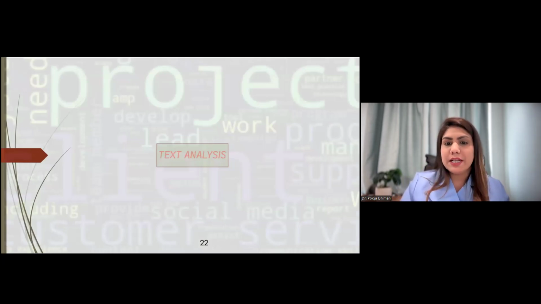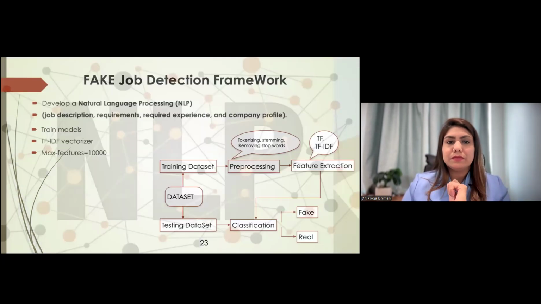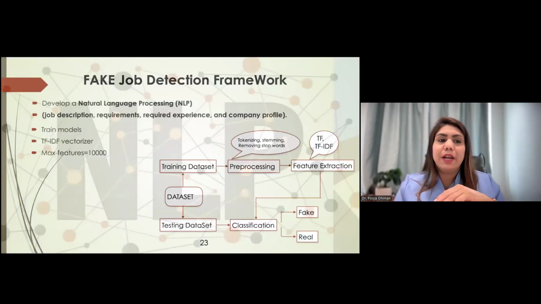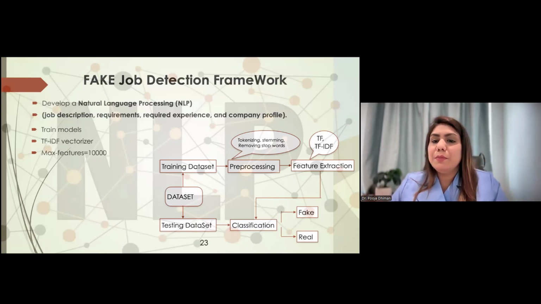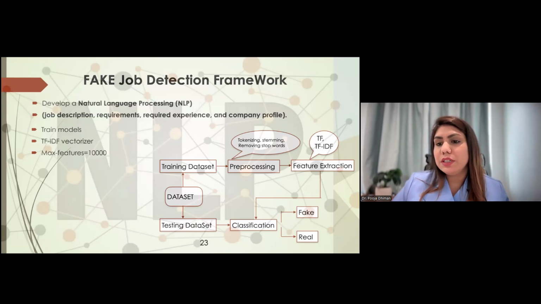Next, we come to text analysis, in which we have given some text features. We will also take into consideration how the words improve the models. So the fake job detection framework is given, and for the text, we are using NLP. In this, the job description, requirements, required experience, and company profile are taken into consideration. We will train the model, and we are using pre-processing for the text, that is breaking it into words and removing the stop words.